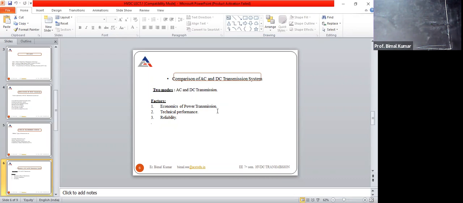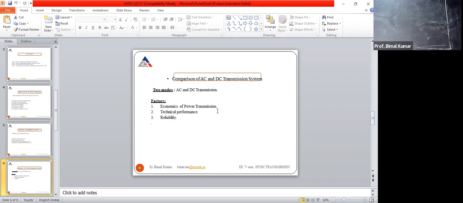If we see economic of the power transmission, DC transmission lines are more economic in case of large distance line going, right? If we are talking about small distance or medium distance line, then AC is preferably more economic.